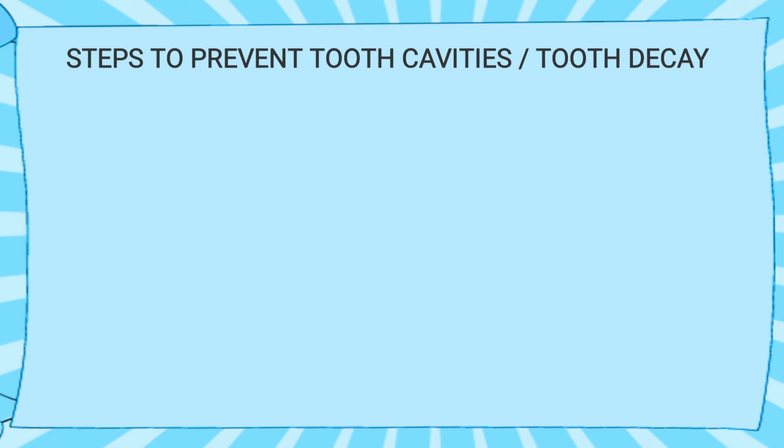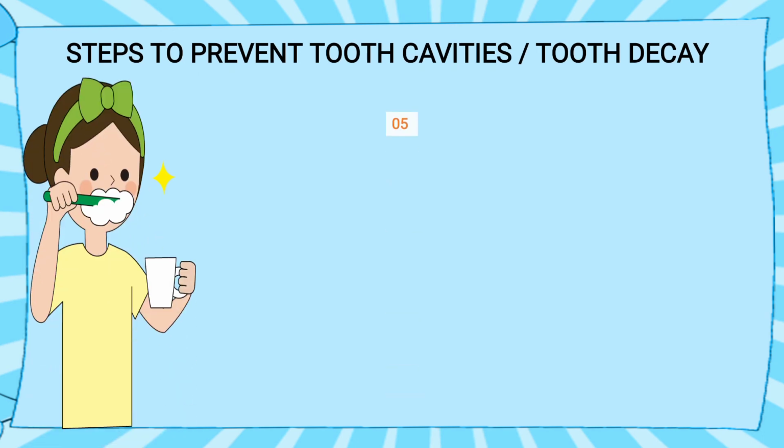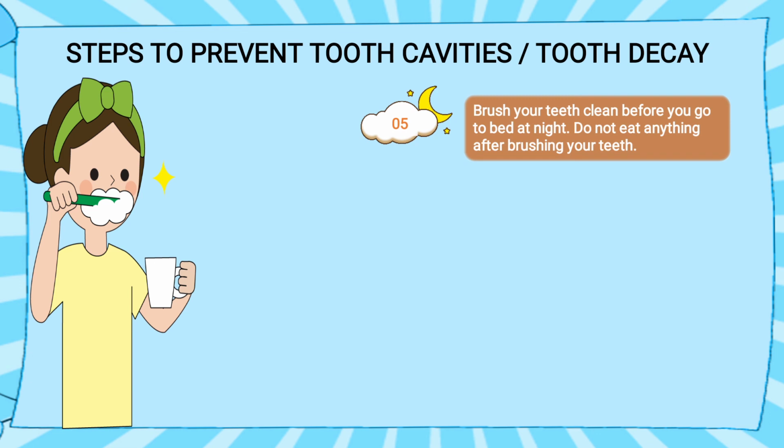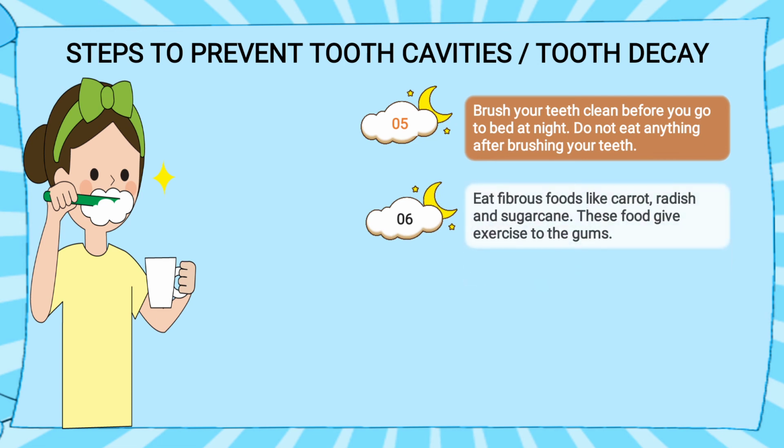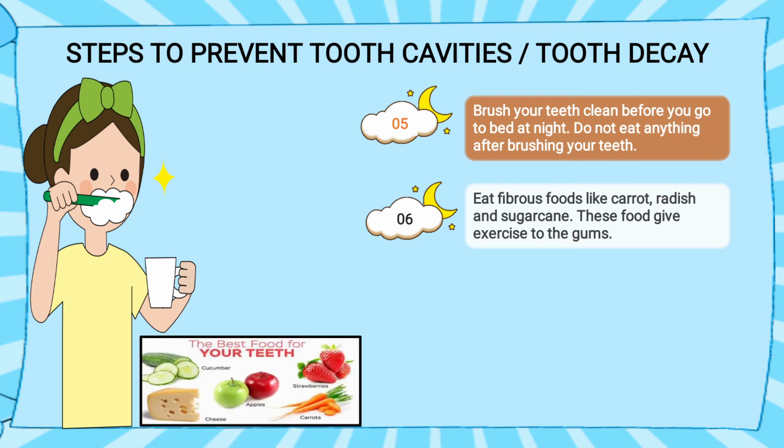Now the fifth one is: brush your teeth clean before you go to bed at night. Do not eat anything after brushing your teeth. Sixth number is eat fibrous food like carrot, radish and sugar cane. This will do exercise to the gum. If gum is healthy, then our tooth will also be healthy. See here, the best food for our teeth is given: cucumber, cheese, apples, strawberries, carrots.